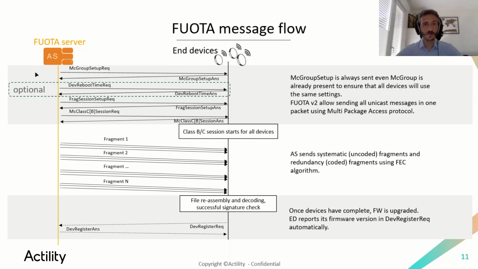In the first phase, in the series of commands, the first one is the multicast group setup request, which is used to install the same multicast identity on all the devices part of the campaign. The multicast identity is the dev address and the multicast session keys. The second command is the device reboot time request. It's optional. It can be used to specify the date and time when the device will reboot at the end of the campaign to install the firmware.